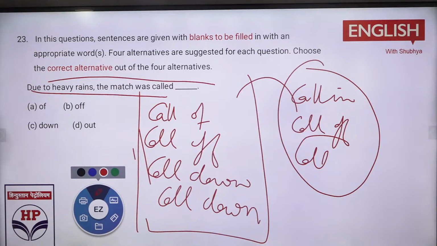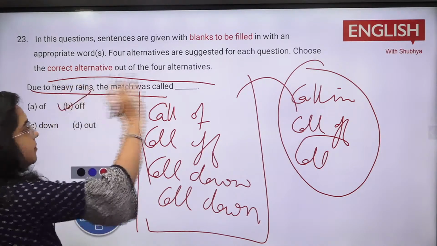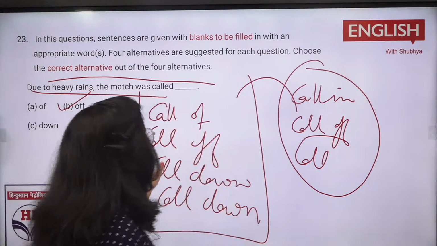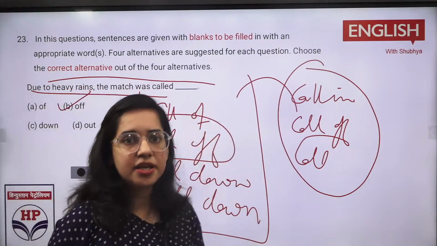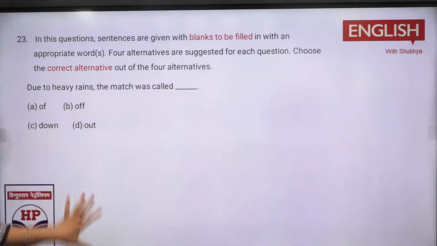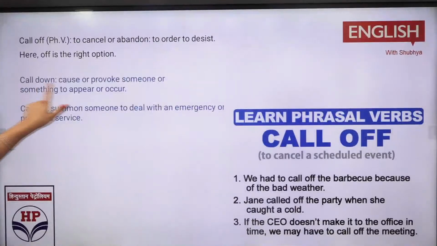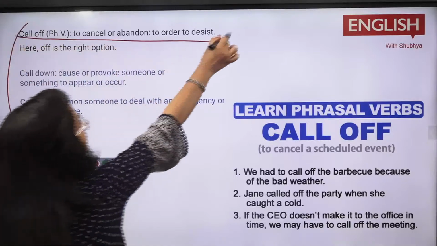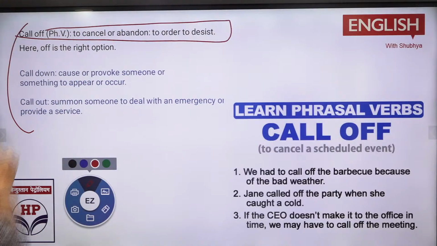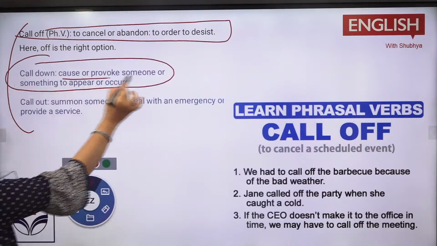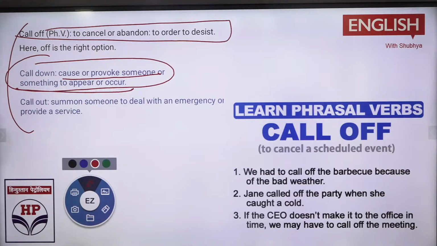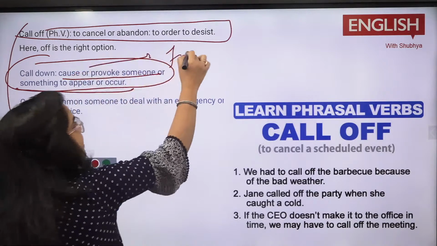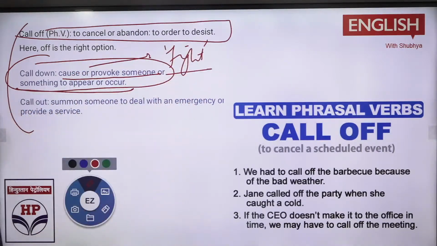So due to heavy rain, the match was called off. Very good. Now it was called off. मतलब खत्म, cancel हो गया था मैच, बारिश बहुत ज्यादा हो गई थी, and उसके लिए off हो जाएगा. Call in अंदर आना, ठीक है? तो call out हो गया, call up हो गया. तो you need to understand where you need to use the right usage. Call down is when you are provoking something. Now you can note it down also where the things are used. Call off हो गया किसी चीज को cancel करना, ठीक है? You are leaving that thing. Call down हो जाता है when you are causing or provoking someone or something to appear or occur कि आओ मिलो मुझे, some in that way, right? So when you are in a fight or something, basically तो कहते हैं ना कि बाहर मिलियो मुझे या कुछ इस तरह से. So you are called down at that situation.